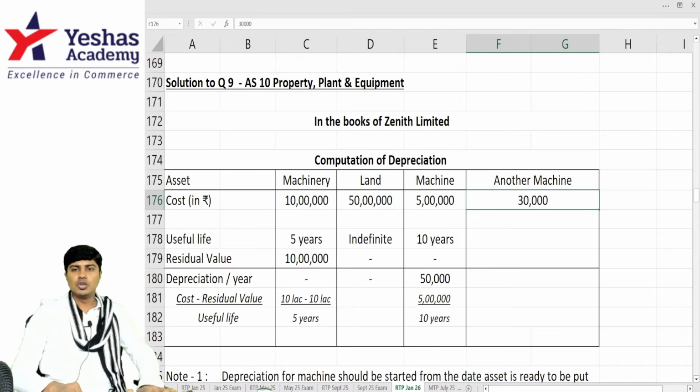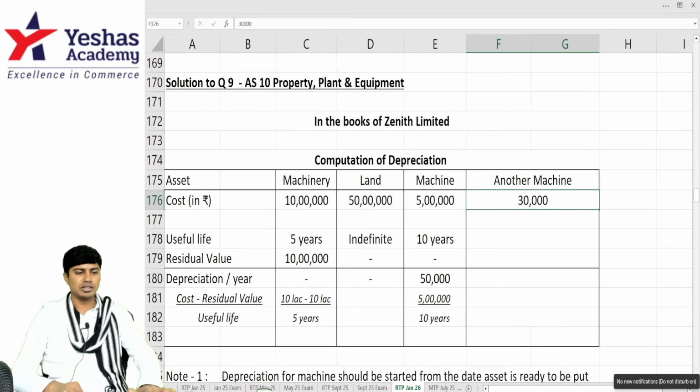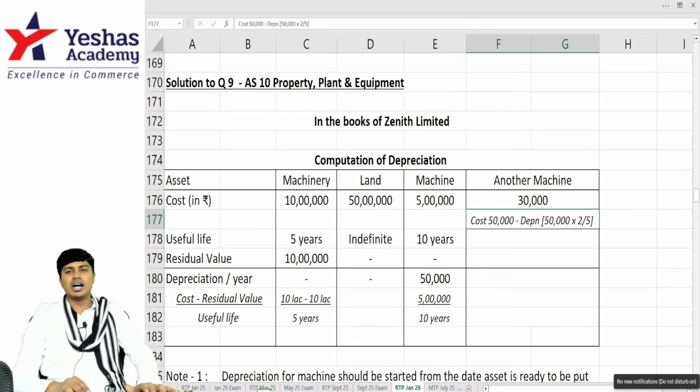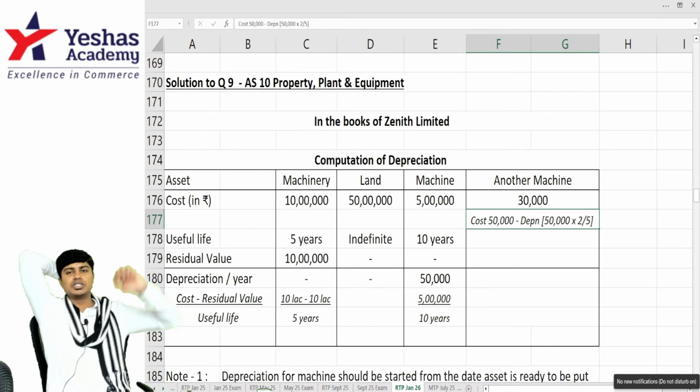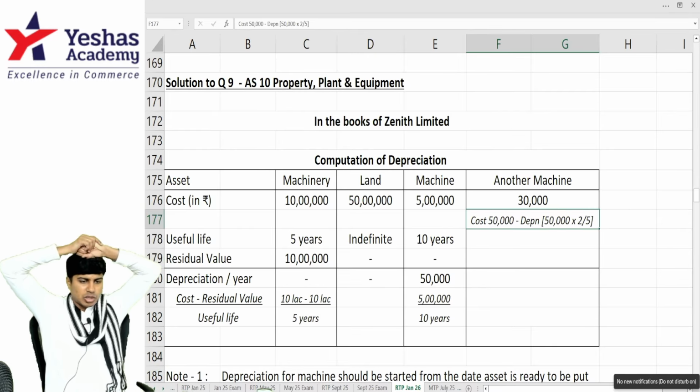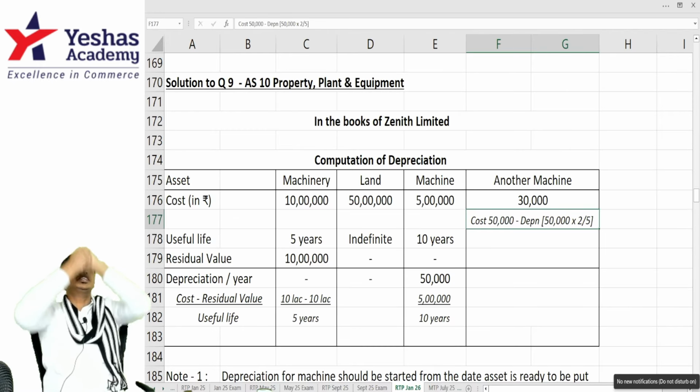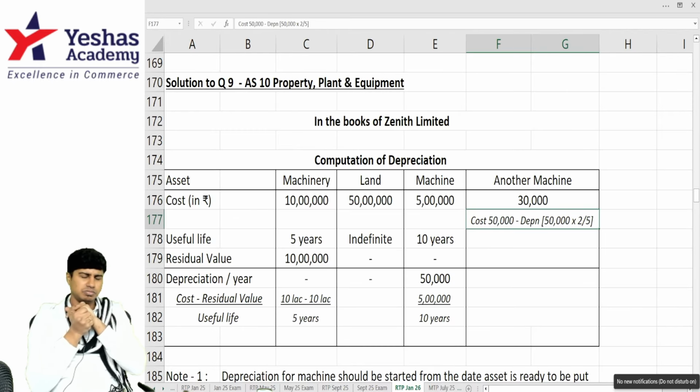Have a look at it comfortably. You bought the asset for 50,000. You have depreciated it over 5 years for 2 years. So depreciation is 50,000 minus 0, into 2 divided by 5, 20. From 50, if we deduct 20,000 depreciation, the asset is now held at a book value of 30.